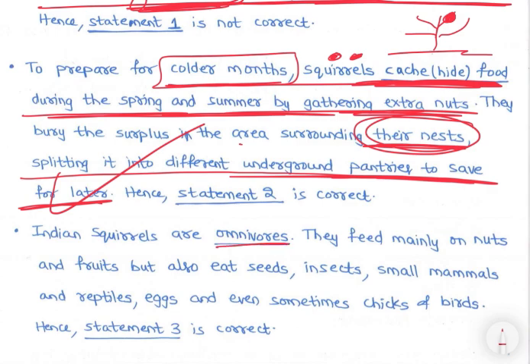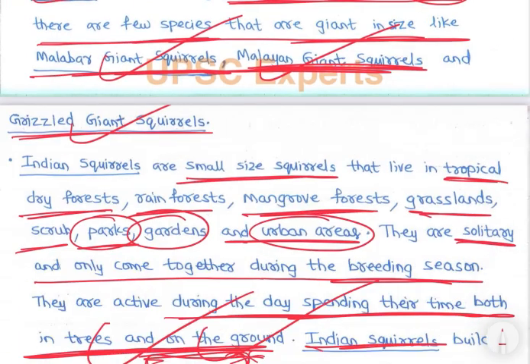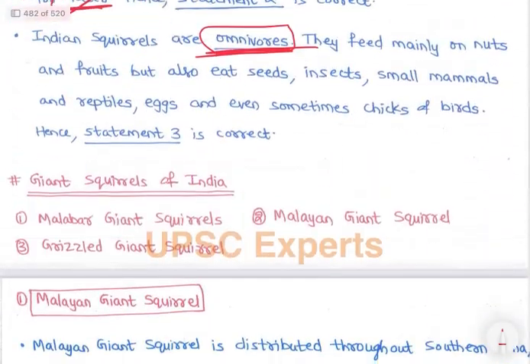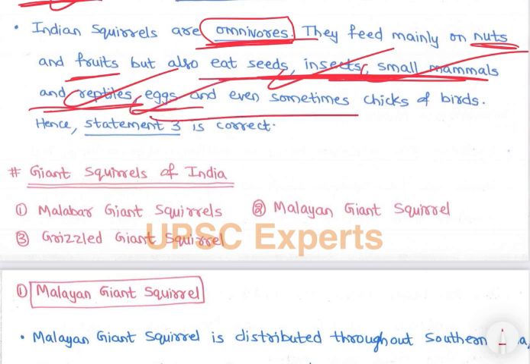Then Indian squirrels are omnivores, right? So what is given here? Omnivores, yes, they are omnivores, right? And they feed mainly on nuts and fruits, but also eat seeds, insects, small mammals and reptiles, eggs, and even sometimes chicks of birds, right? So statement 3 is correct.